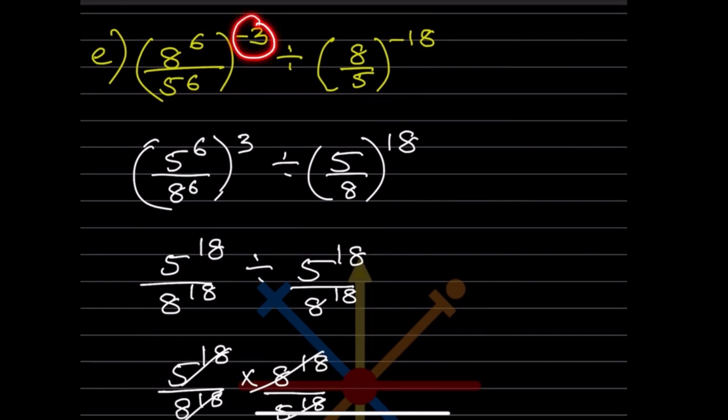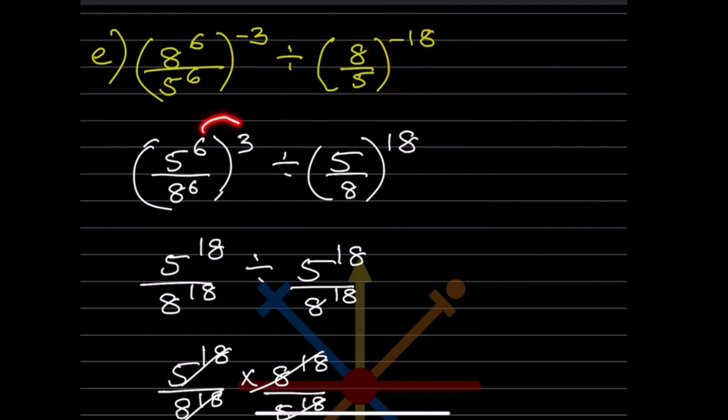This is negative, so you are going to flip over 5 by 6. This is 6 and not 56, so I'll make it more clear. This will get flipped over, that will be 5 raised to 6 divided by 8 raised to 6, and this is going to be 3. This is positive. This is the same. Again for this one, flip over, that will be 5 by 8 raised to 18.